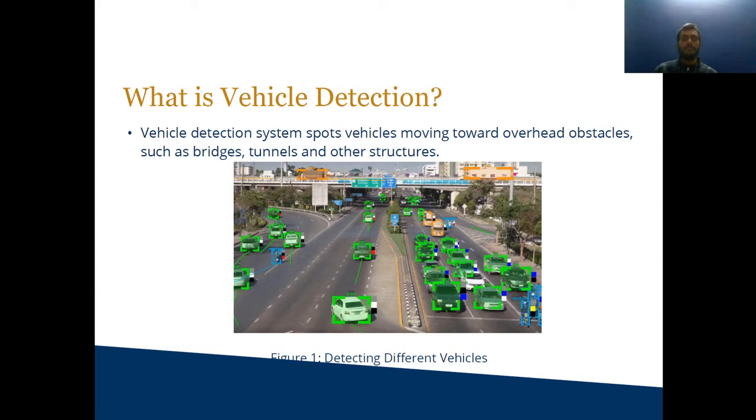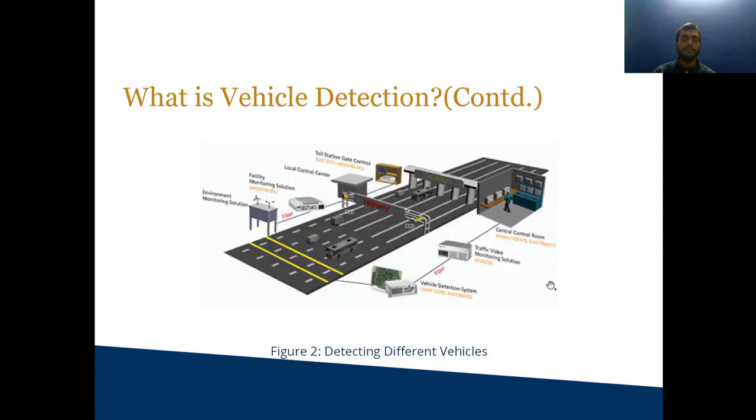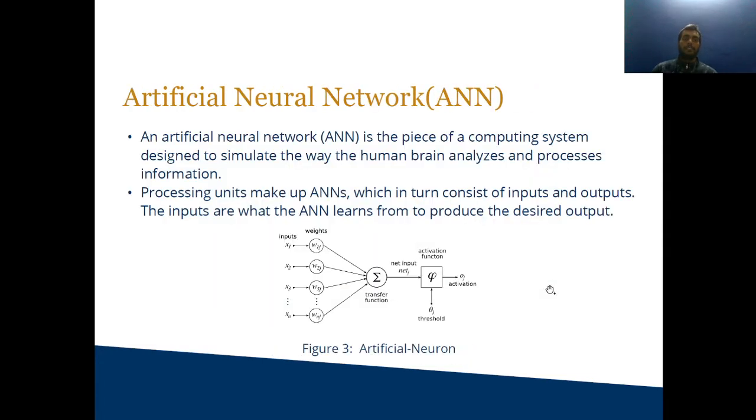Vehicle detection. Vehicle detection system supports vehicles towards overhead obstacles such as bridges and tunnels and other traffic signals. It is very useful for traffic systems for detecting the vehicles while there is a lot of traffic on the roads, or for accident purposes, in which some accident has happened and we need to detect that vehicle. So to perform this type of task, we need some machine learning algorithms.